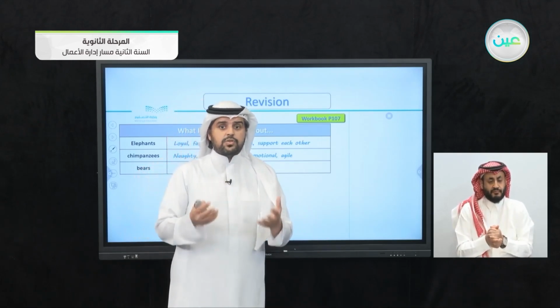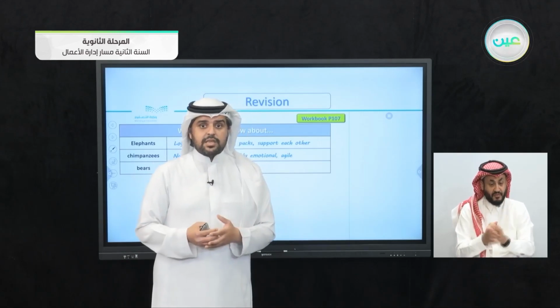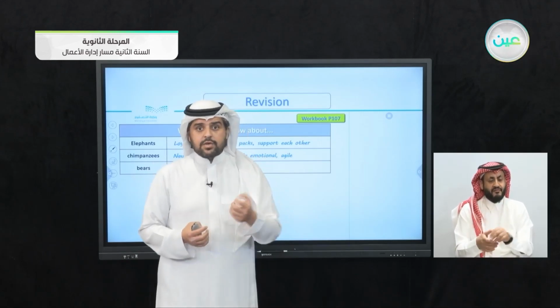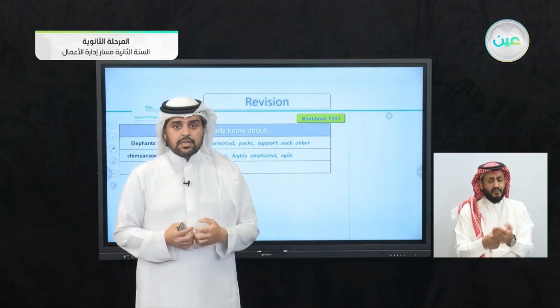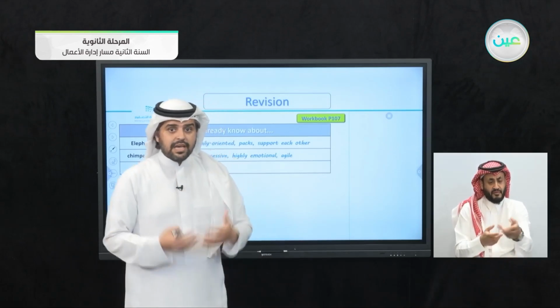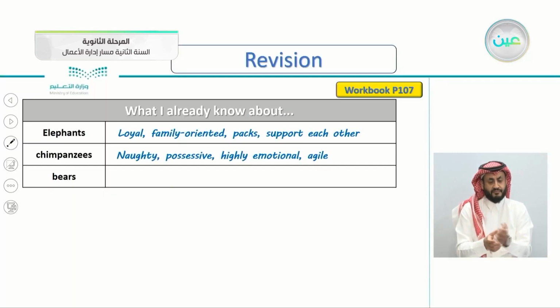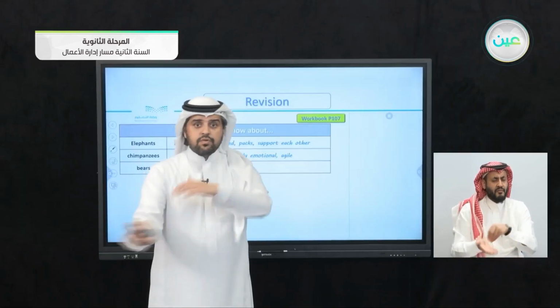Every time you go to the zoo and you see the chimpanzees, you'll see them stretching their hands. They want things. They want you to give them things. They are very possessive, highly emotional and agile. So agile means that they move all the time. Chimpanzees move all the time.